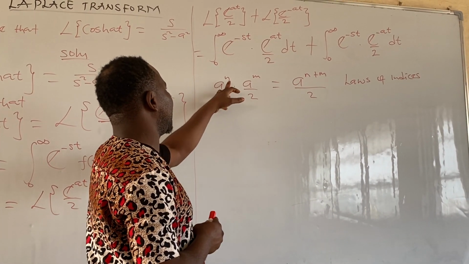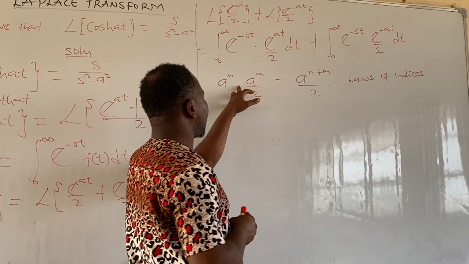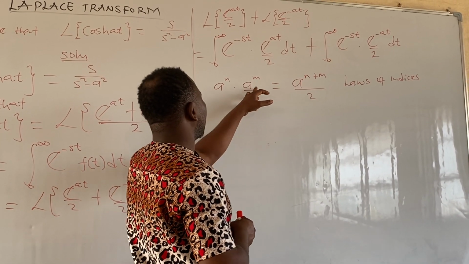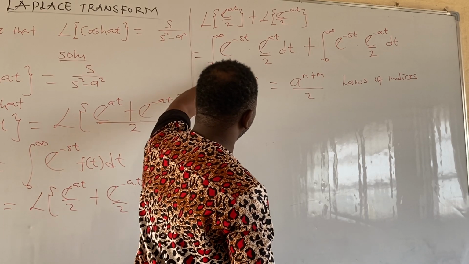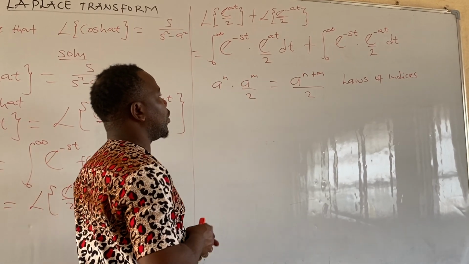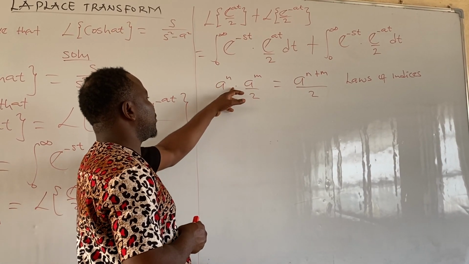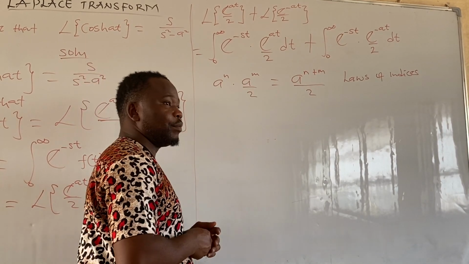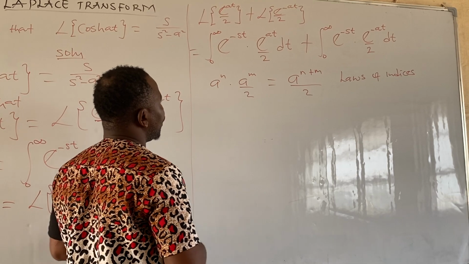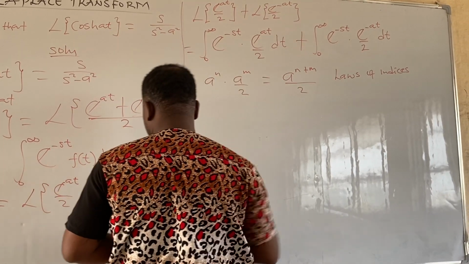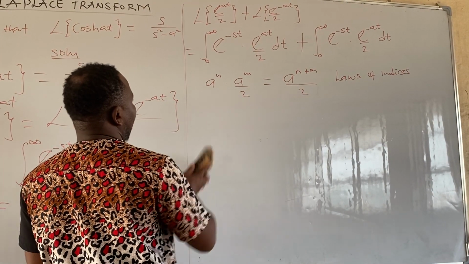We have base a raised to the power of n times a raised to the power of n. This is the multiplication law of indices, so since the bases are the same, we add the powers. Is that clear? So if you agree with me, look at this integral. Are you following?